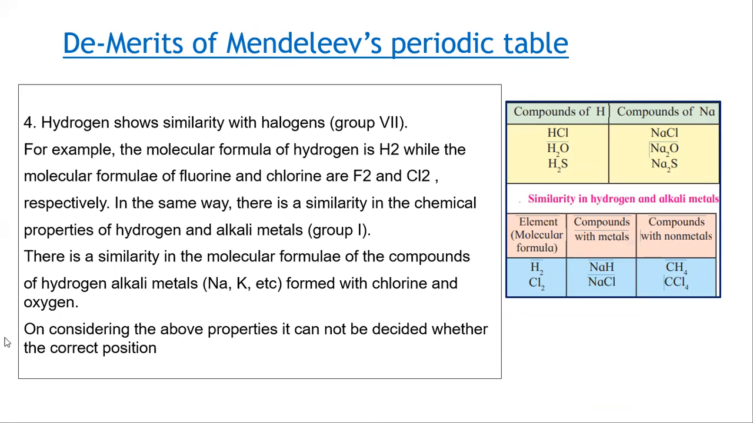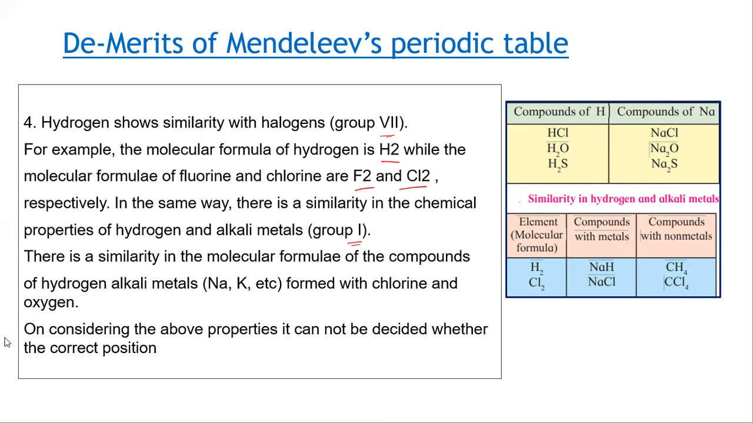For example, we know the formula for hydrogen is H2 because hydrogen is a diatomic molecule. Fluorine and chlorine are halogens. They are also diatomic molecules. So hydrogen shows chemical properties the same as those of halogens. Halogens belong to group 7. Now, in the same way, hydrogen shows properties the same as those of alkali metals, that is group 1. A group 1 element, sodium, combined with chlorine, and the formula is NaCl. Hydrogen also combines with chlorine and forms a compound of chlorine, that is HCl.